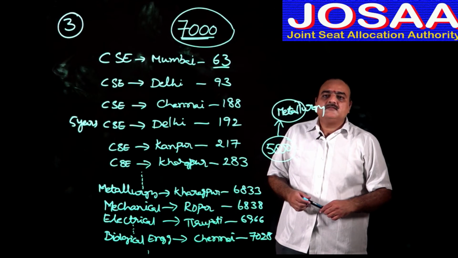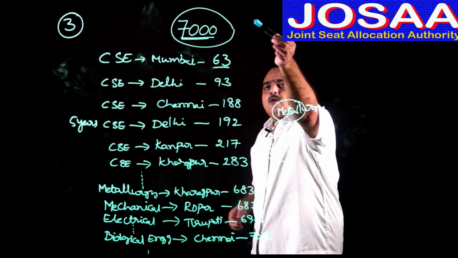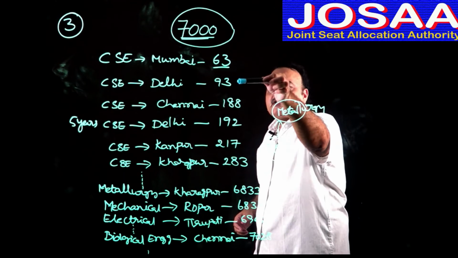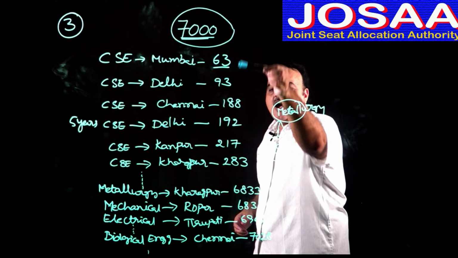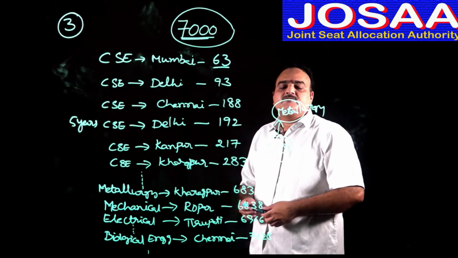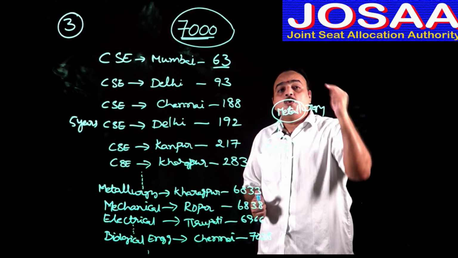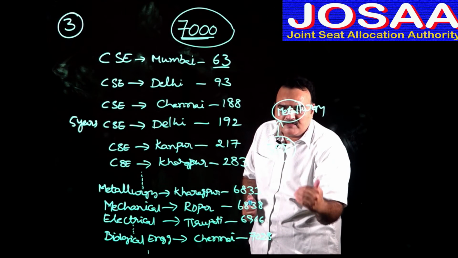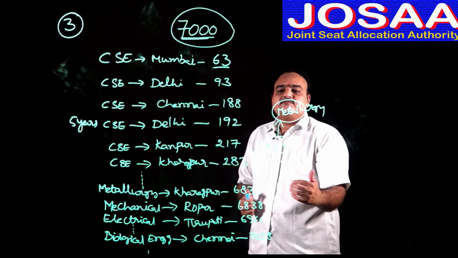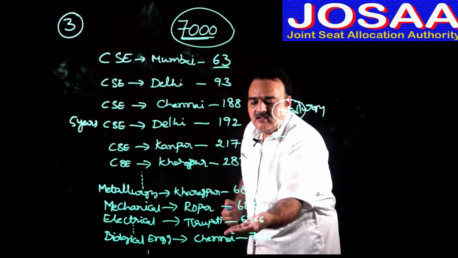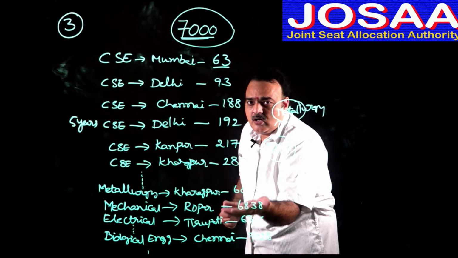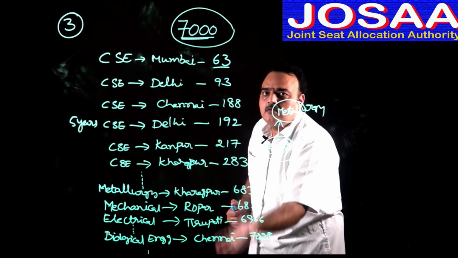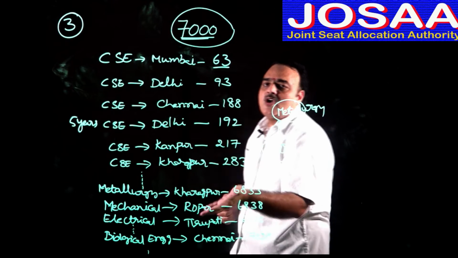Keep in your mind, when you are going from top to bottom, the top options should be the courses which you don't get. And when you come down slowly to the bottom of the filling sheet, the possibility of getting that particular course and institution should increase. This is how you need to fill the JOSA options.